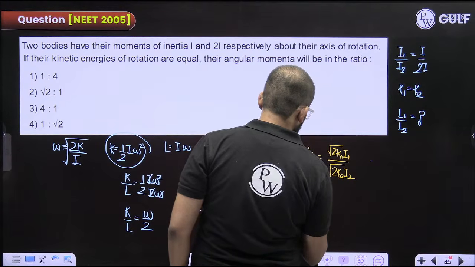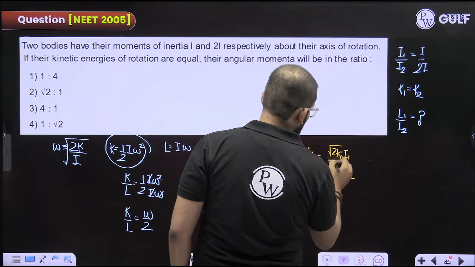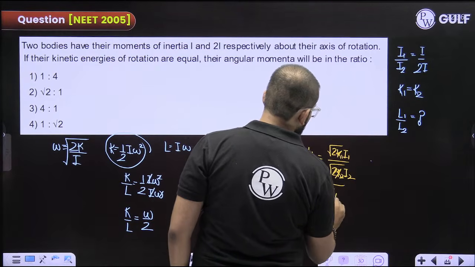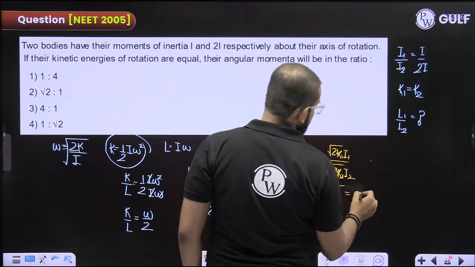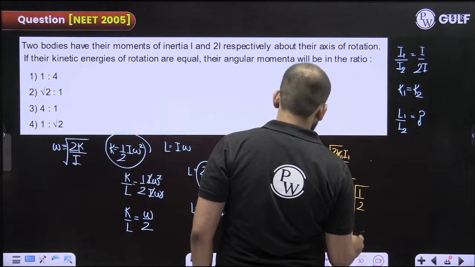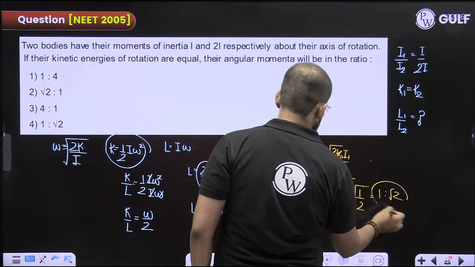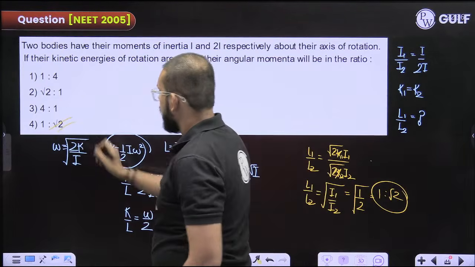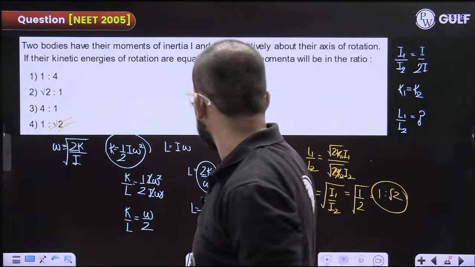Now L1 is to L2, this 2 and 2 get cancelled out, k1 and k2 are same, I1 is to I2. And I1 is to I2 is given to you as 1 is to 2. Okay, so 1 is to root 2 is what you are getting. Clear? Any doubt, any query, you guys can unmute and ask.